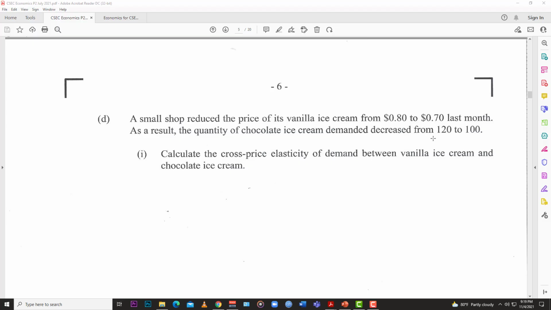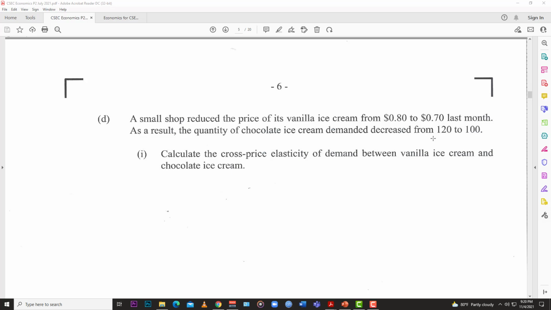Now what that's telling us is that persons are now going to buy more vanilla and less chocolate. So what does this say about the relationship? The fact that the price went down and the demand for the other good went down, they're moving in the same direction. And so you can tell it is a positive relationship, because as one went down, so did the other one.